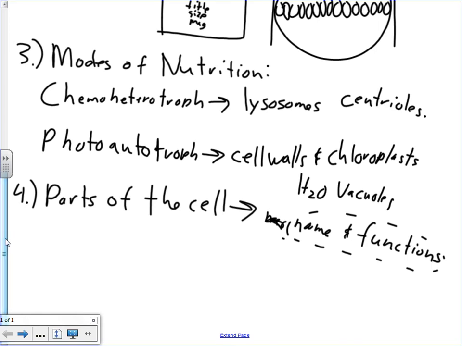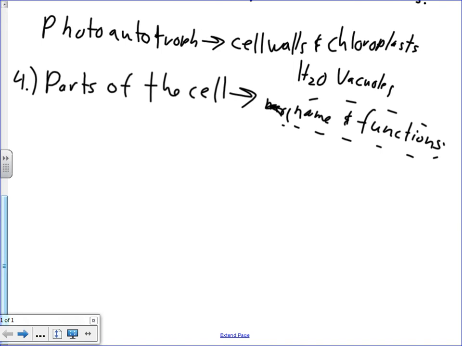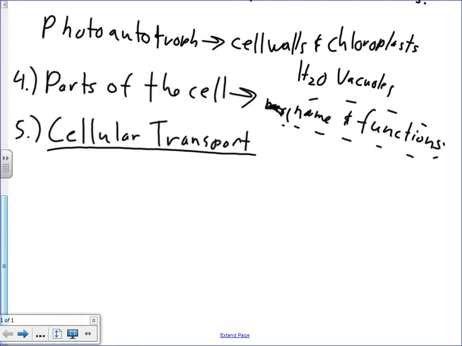All right, and then after parts of the cell, on the same day when we talked about the functions, we talked about cellular transport. There are quite a few marks on cellular transport. Okay, what are the big 3 methods of cellular transport? Nope. Osmosis is one. Diffusion is another.